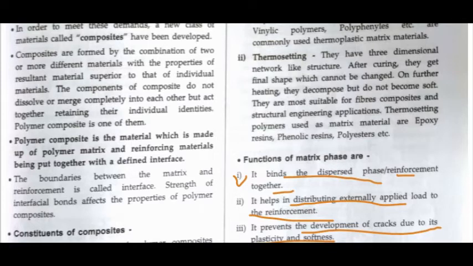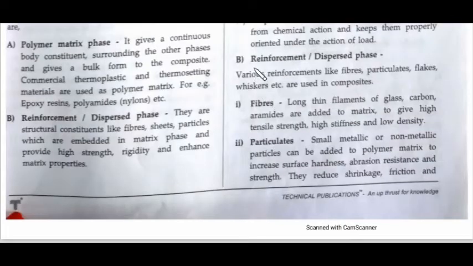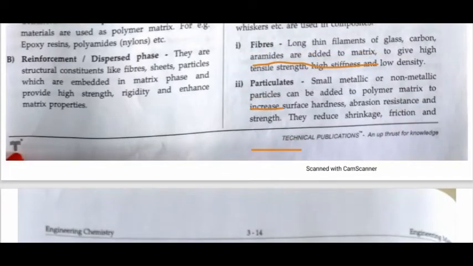Now the next thing we have to study is reinforcement. That was the fibers, and you will use different kinds of fibers, so that's why we are studying this here. In reinforcement we have fibers, particulates, and flakes, right? Fibers are long thin filaments of glass, carbon, or aramids, and these are added to the matrix.